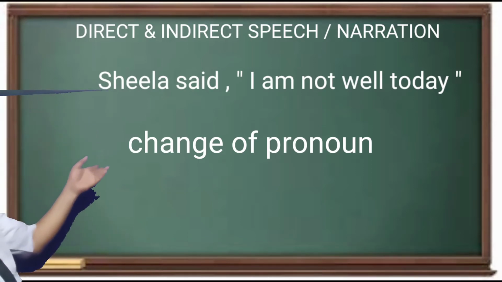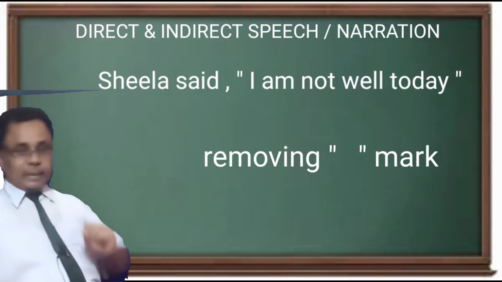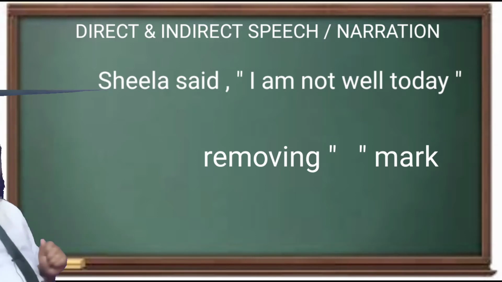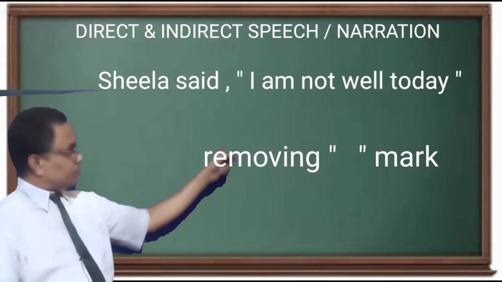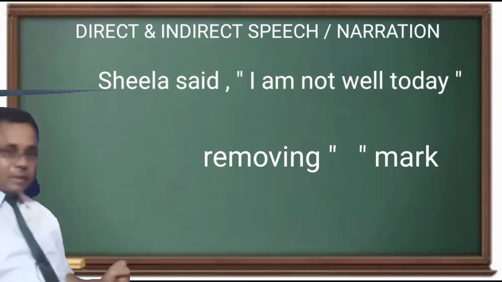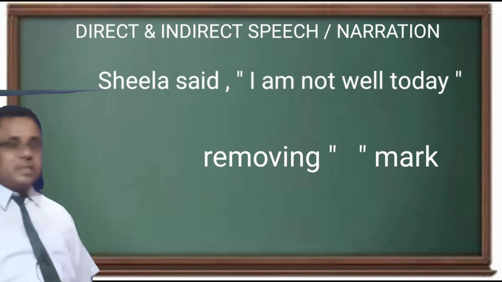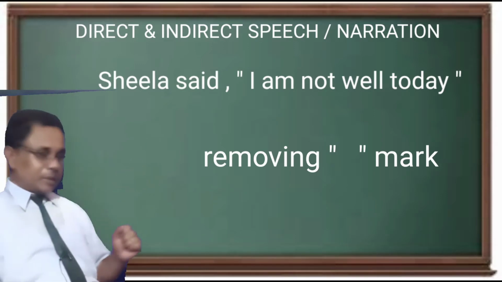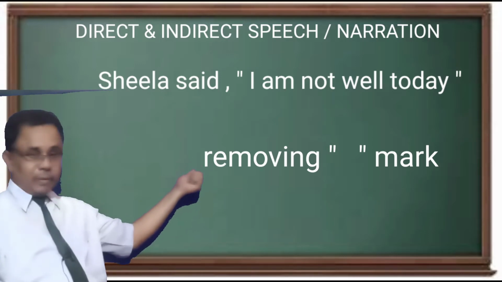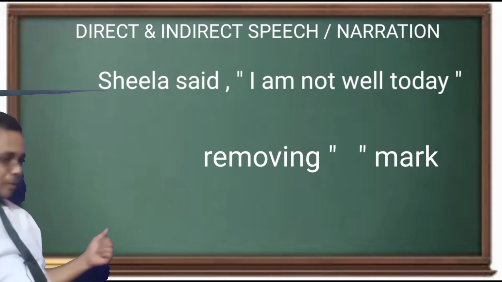First of all, we will remove these inverted commas, and after the comma, before the inverted commas, we will put the conjunction that, and according to the type of the sentence it may be if, whether, etc. I will tell later on.